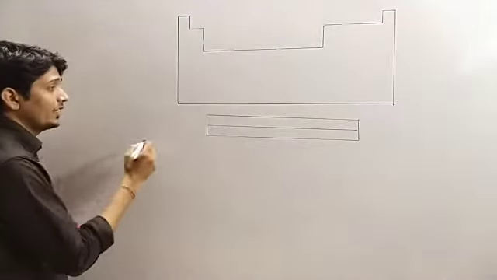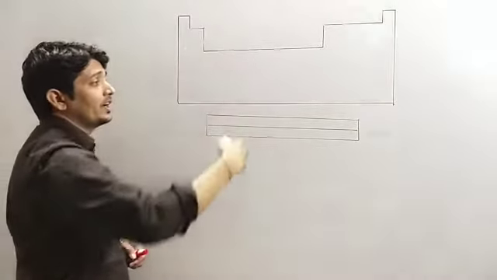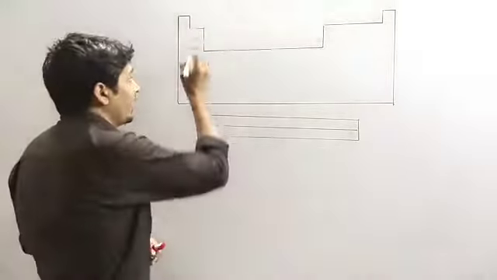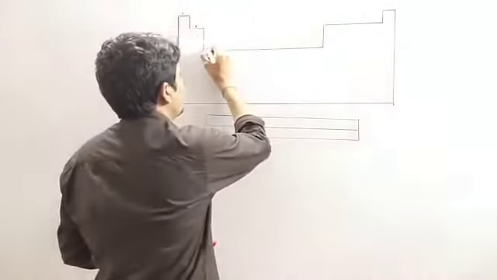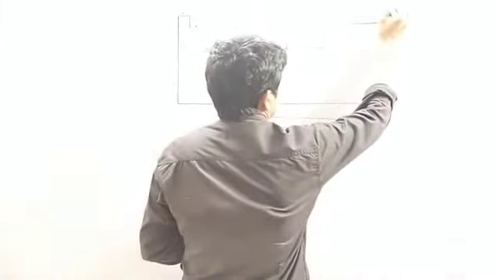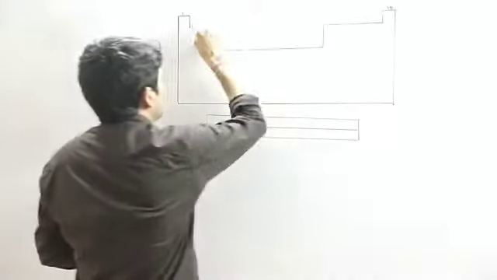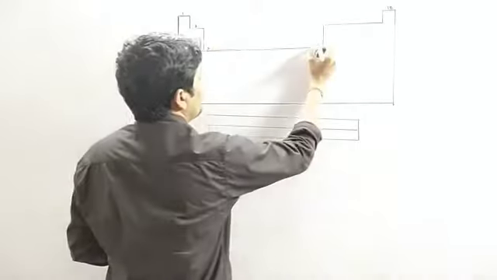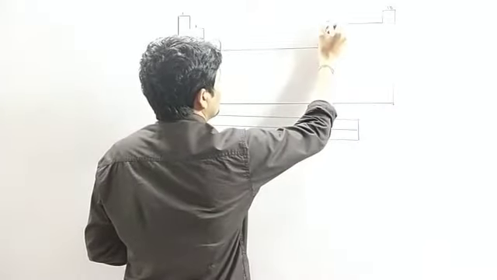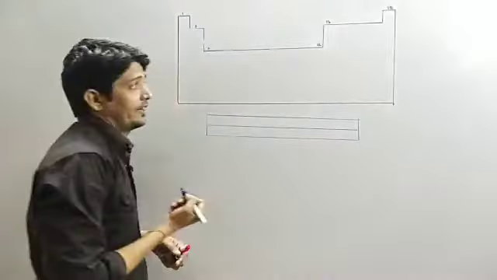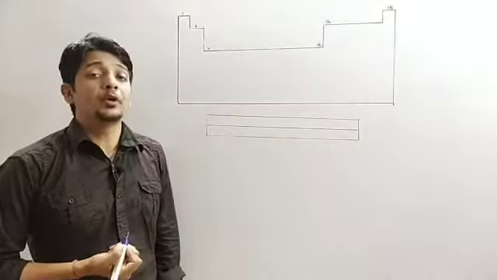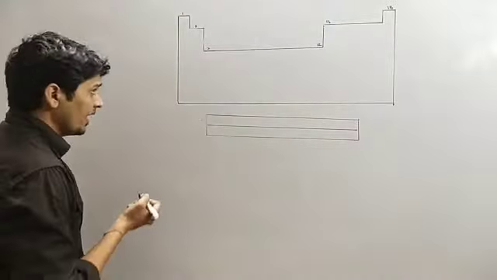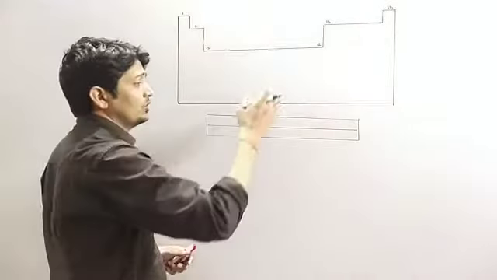So the vertical columns in the modern periodic table are called groups, and they are 1, 2, 3 up to 18. Here 1, 2, 3 to 12, then we have 13, 14, 15 and up to 18. So we have 18 groups in our modern periodic table.